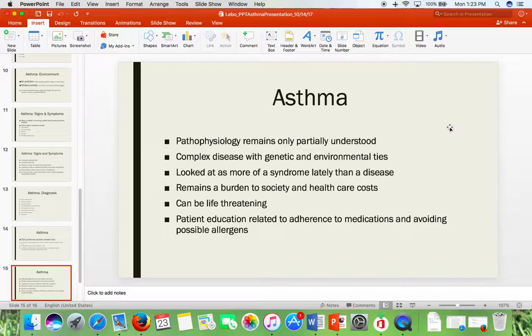So, as providers, patient education is key. We need to keep them adhering to their medication regimens, their SABAs, their LABAs, their steroids, and we also need to teach them to avoid possible allergens.